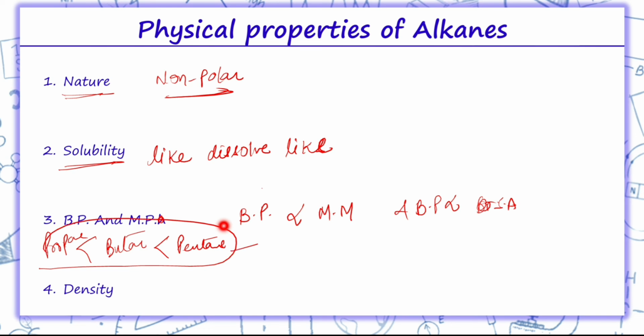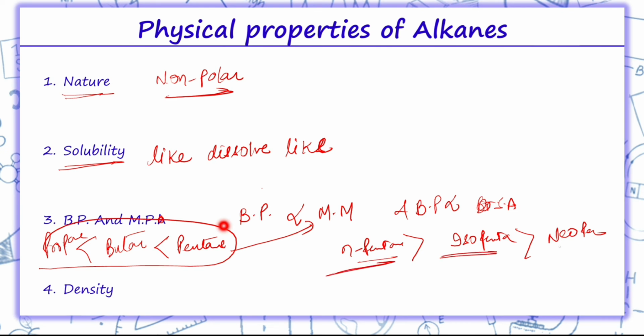This is according to the molecular mass. Now, if we have neopentane, isopentane and normal pentane, so surface area of normal pentane is highest, then isopentane and then neopentane. So, more the surface area, more the boiling point.